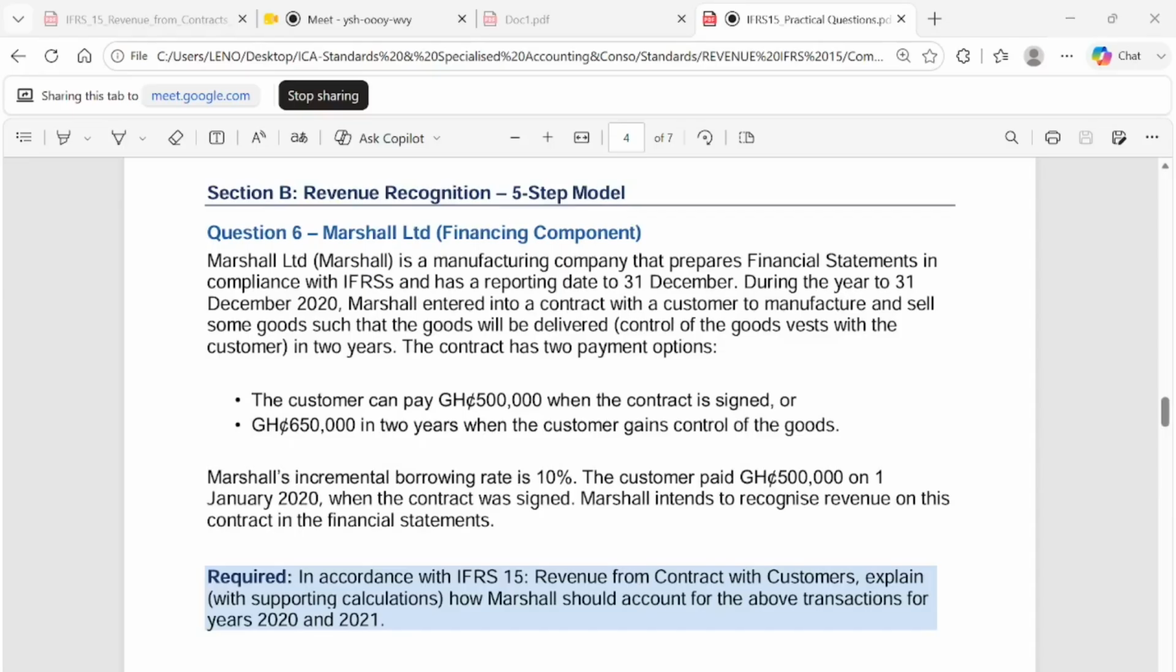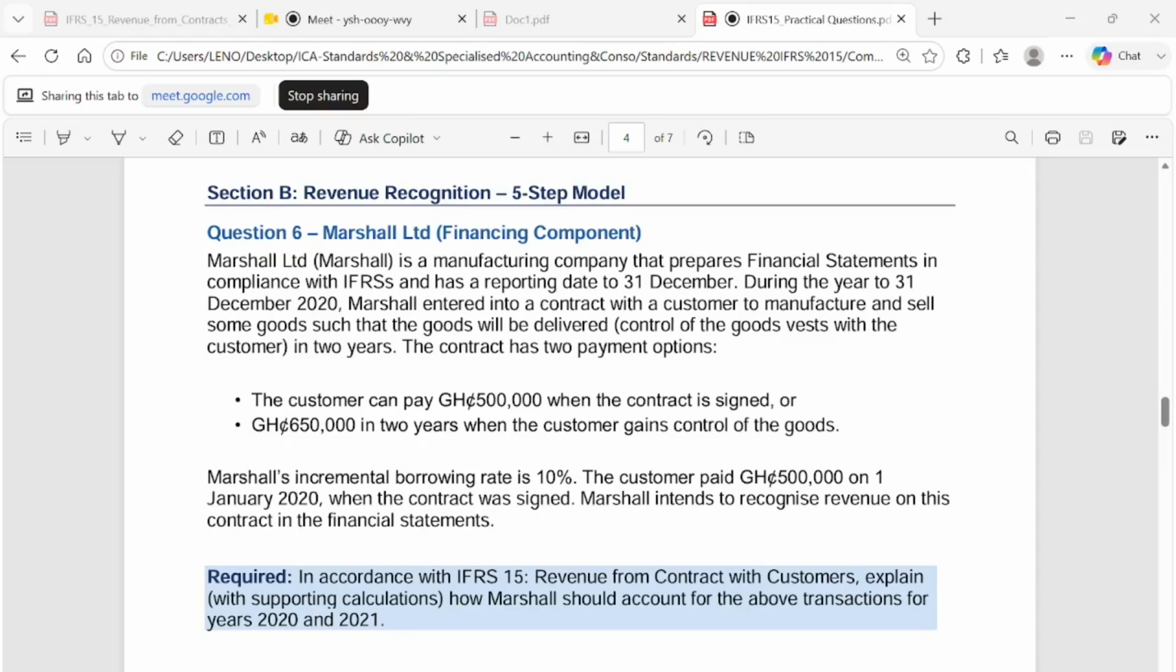Masha Limited is a manufacturing company that prepares financial statements in compliance with IFRS and has a reporting date of 31st December. During the year to 31st December 2022, Masha entered into a contract with a customer to manufacture and sell some goods, such that goods will be delivered. Control of the goods vests with the customer in 2 years.